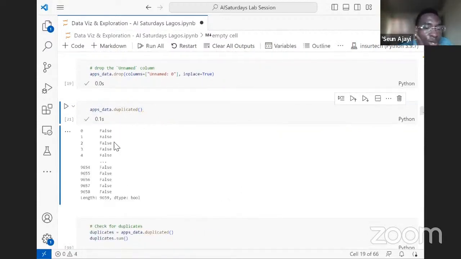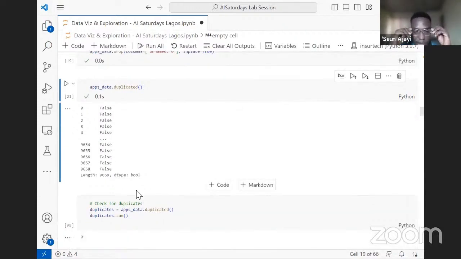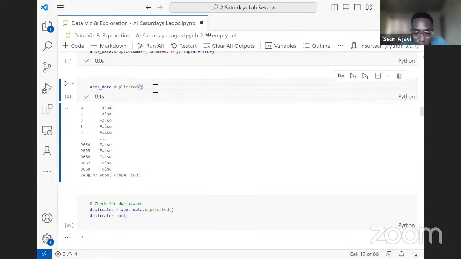So yeah, we have this output. Wherever the app is unique, it tells us false. But when they are duplicates, it tells us true. And we can do mathematical operations on booleans by trying to sum it. Wherever we see true, it's going to add them together, and we'll be able to detect the number of duplicates we have in the data set. So if we do a dot sum,